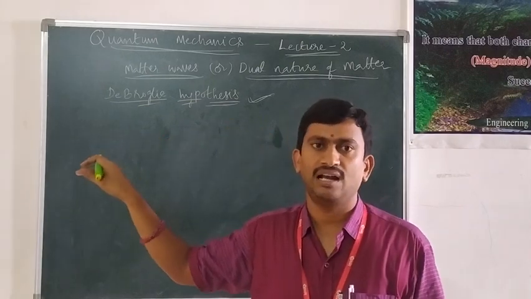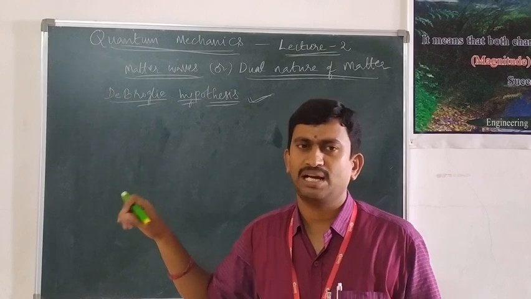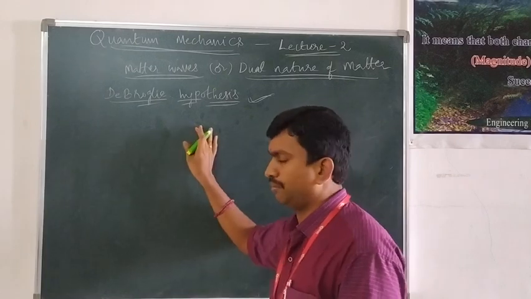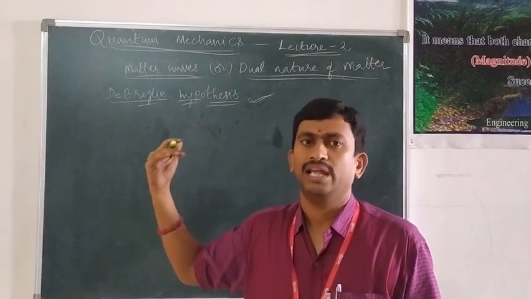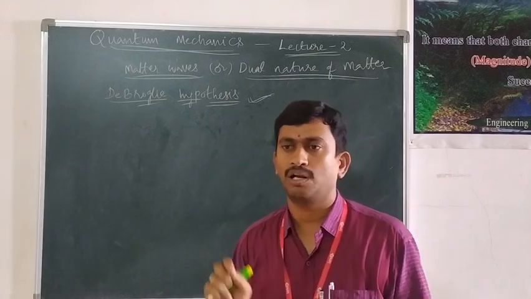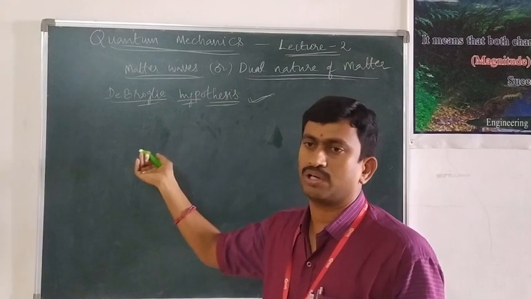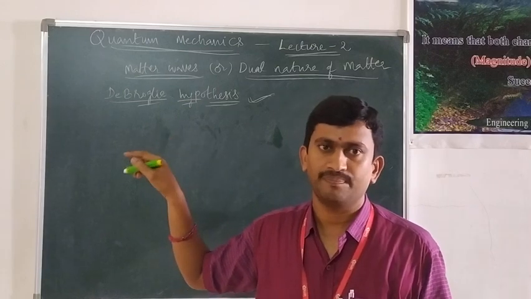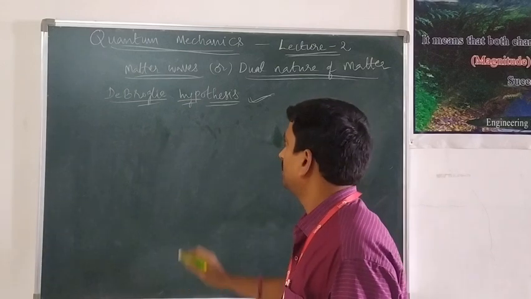That wave is called a matter wave, which is completely different from an electromagnetic wave or any other wave. The matter wave can also be associated with a neutral particle. Even a neutron, when it is moving, has a matter wave.